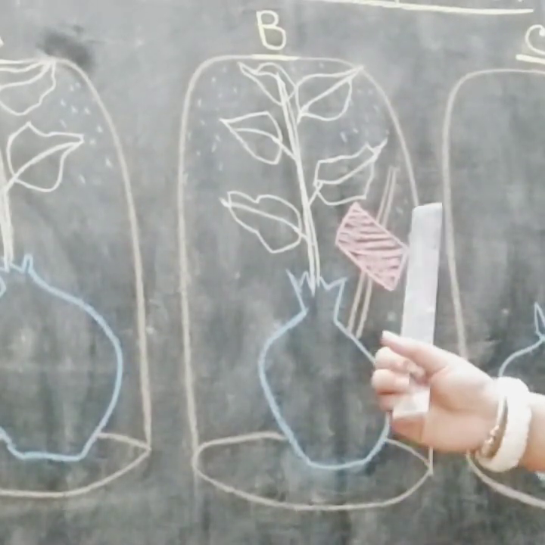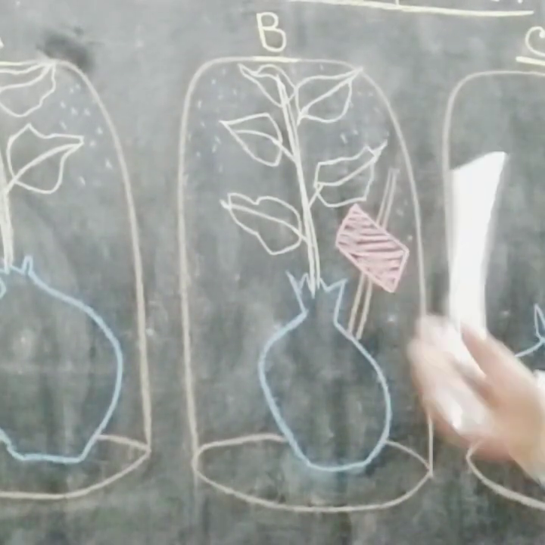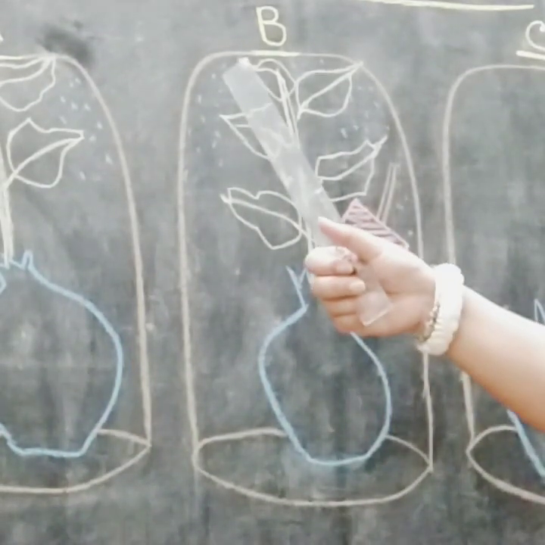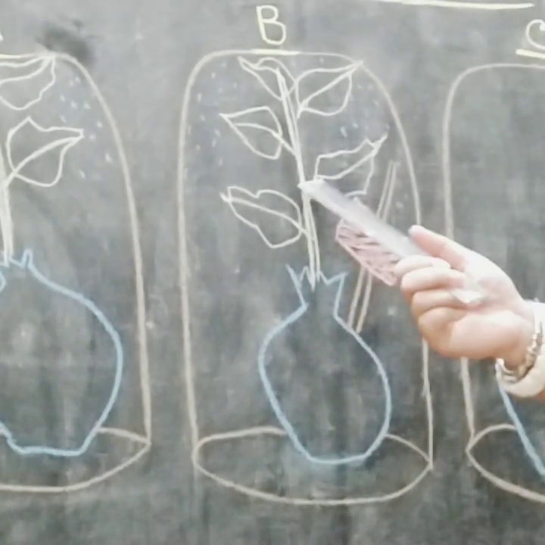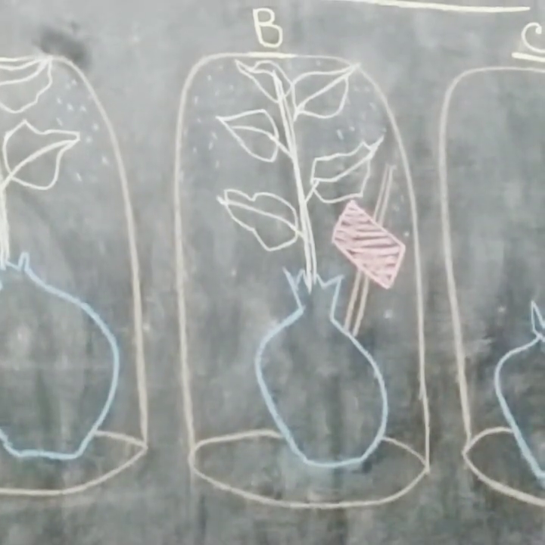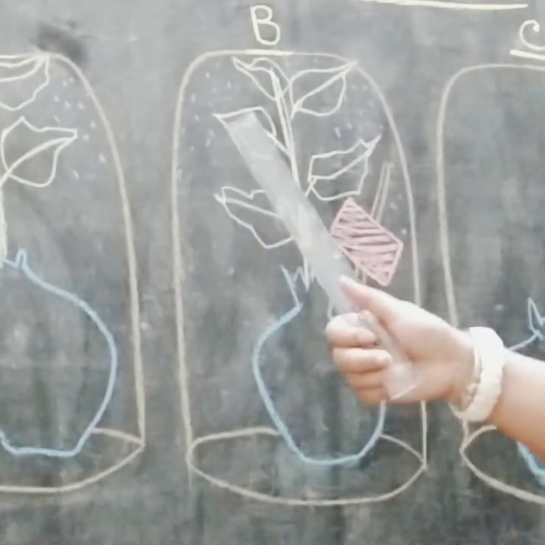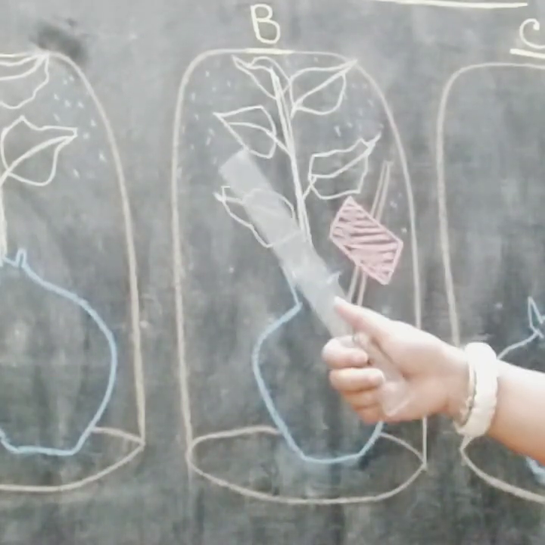If the cobalt chloride paper changes into pink, then definitely these droplets are water droplets. So the plant transpires water in the form of water vapor, which appears on the inner surface of the bell jar.